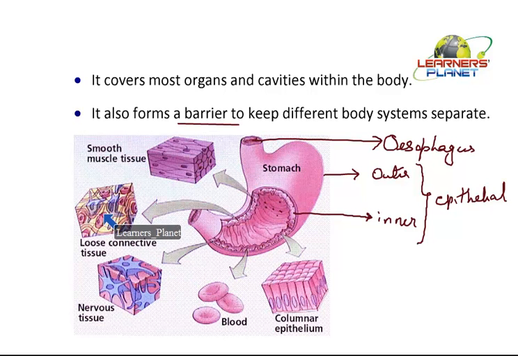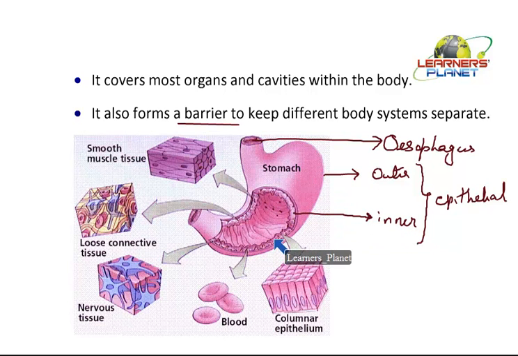Now if more and more fat cells deposit in this connective tissue, then we appear fatty in the abdominal region. So in short, what we want to say is that whatever body part is there, it has all different kinds of tissues, and all these different types of tissues perform a same function together, and thus they form the organ. So this single organ, the stomach, is comprised of all these different kinds of tissues. But we are right now studying the epithelial tissue, so let us continue the same point.